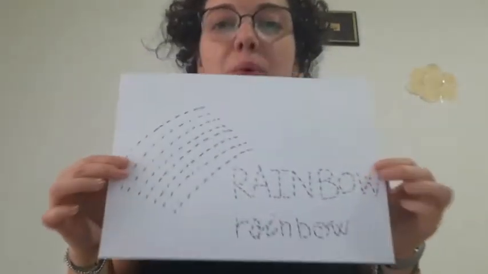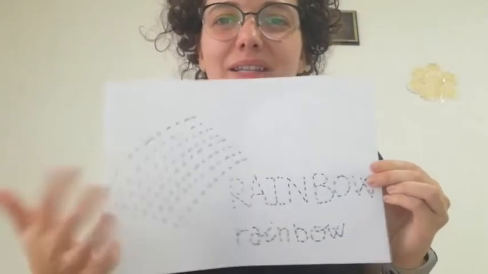So, what happened after the rain? We have rainbow, l'arcobaleno, rainbow. So, here the image and the word in capital letters and small letters. Of course, you cannot recognize the rainbow because you have to color it.